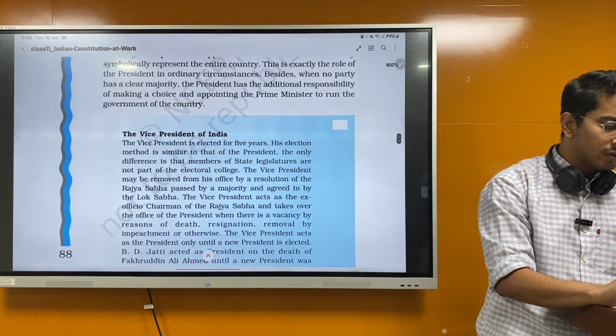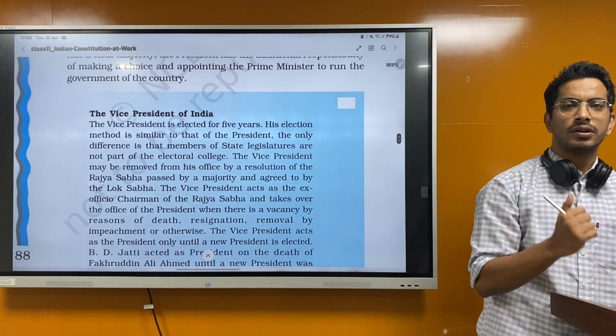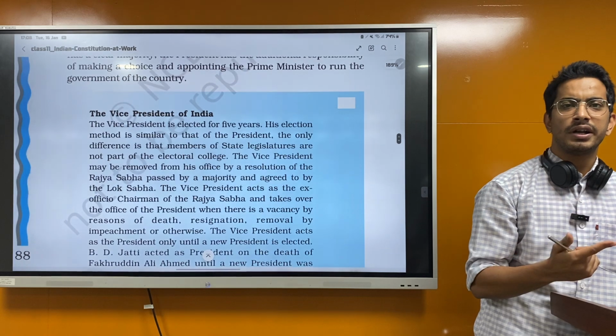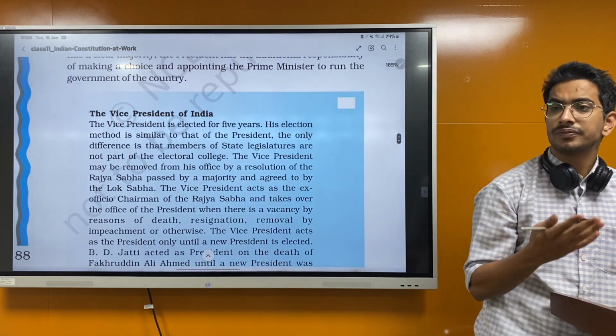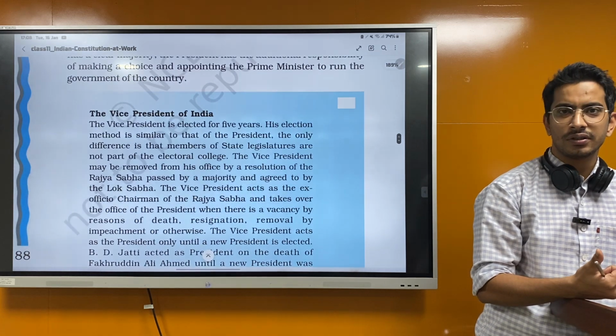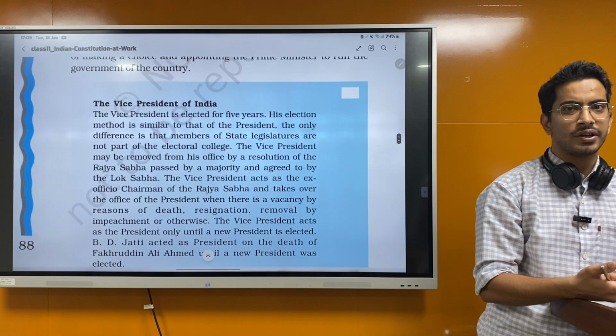So let's move on. We have done till the President. What all have we done till now? We have done the constitution. We have done fundamental rights, fundamental duties, preamble, DPSPs, Election Commission of India, executives, and we are doing the executive right now, right?